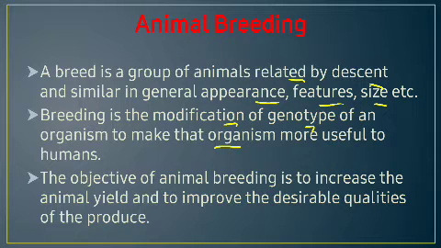The main objective of animal breeding is to increase the animal yield. So in animal production, the main aim of animal breeding is to increase the animal yield and to improve the desirable qualities of the produce.